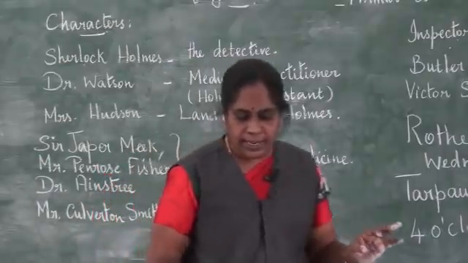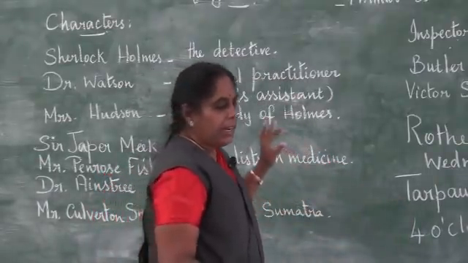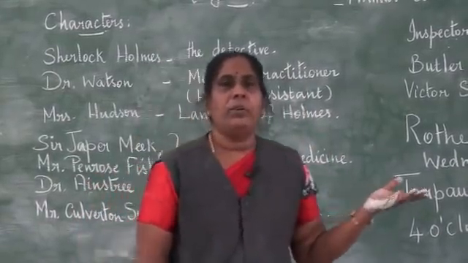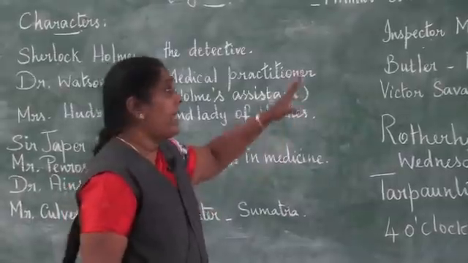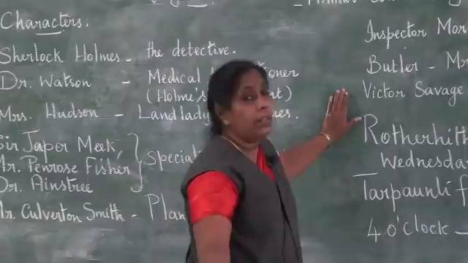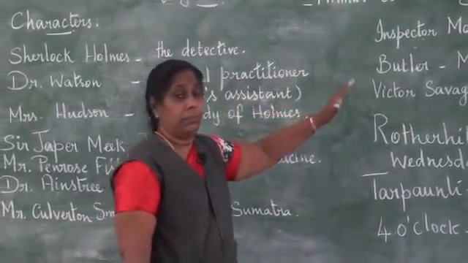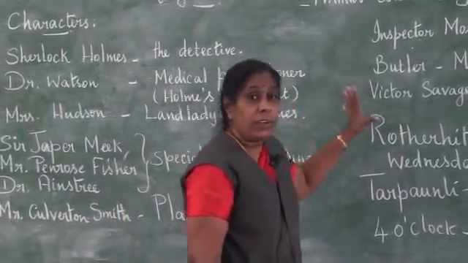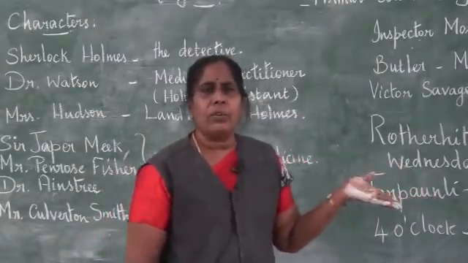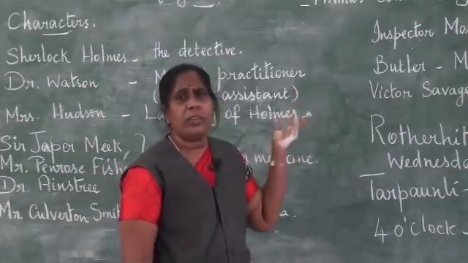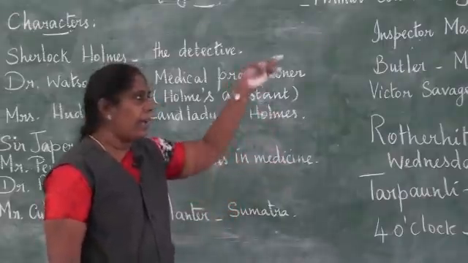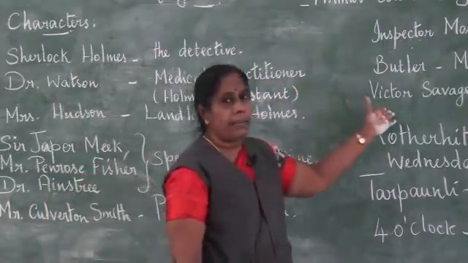So please, the only thing I want you to do for me is to help me to get well, to come out of this illness. So immediately Smith says, there is no proof. Usually a detective, when he has to tell that a crime takes place and who the victims are and who killed, you have to have full proof. But here he says you don't have any proof. So even if you know, it is of no use. First thing, you are going to die. Second thing, there is no proof that Culverton Smith had killed Victor Savage.